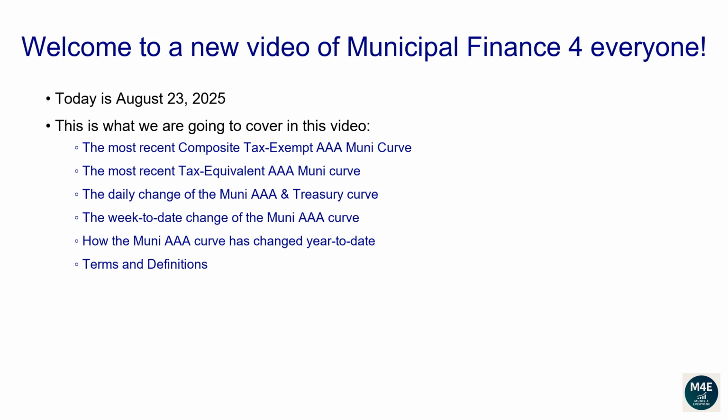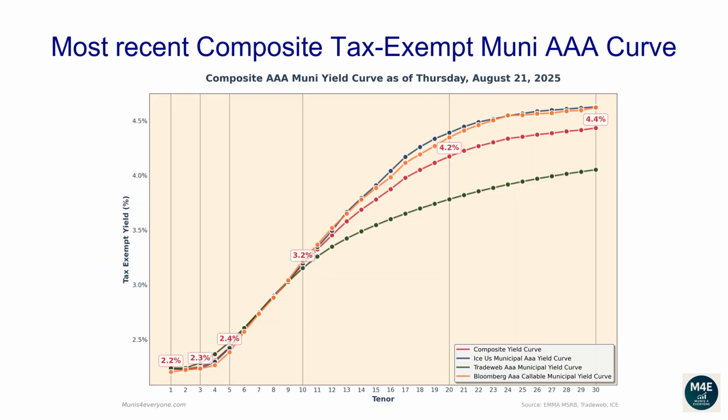Terms and definitions. Let's go over the most recent composite tax-exempt Muni AAA curve. The following composite tax-exempt yield curve is based off the most recent ICE, TradeWeb, Bloomberg yield curves that are available on the MSRB website, plus some proprietary extra adjustments, as of August 21, 2025.